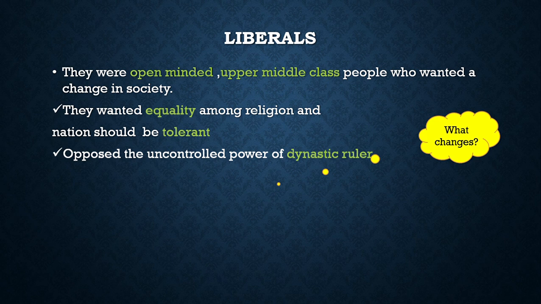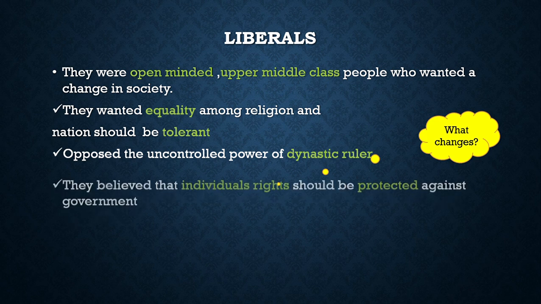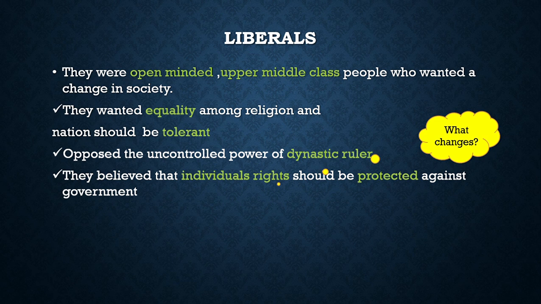So they opposed that dynastic rule. They believed that individual rights should be protected against government. As they were open-minded upper middle class people, not middle class, they were upper middle class people.